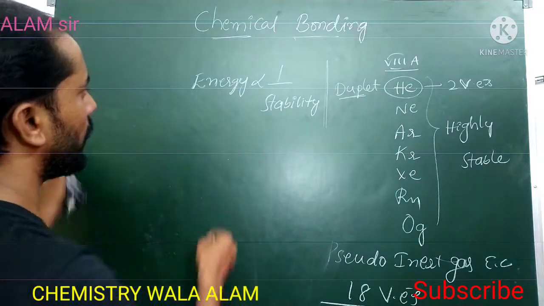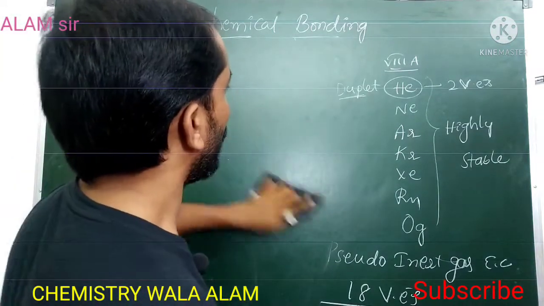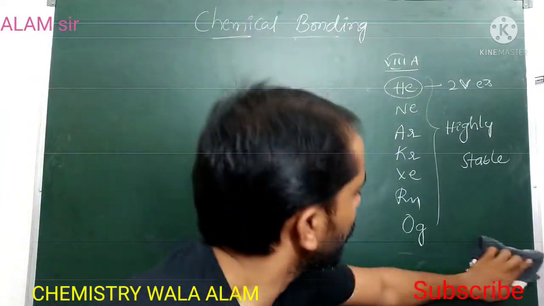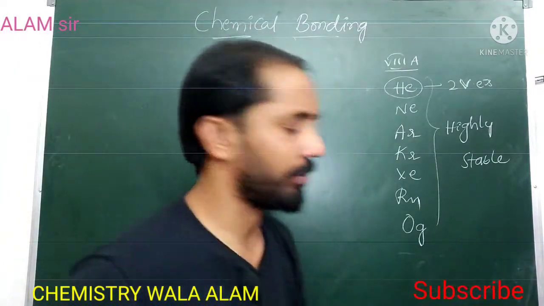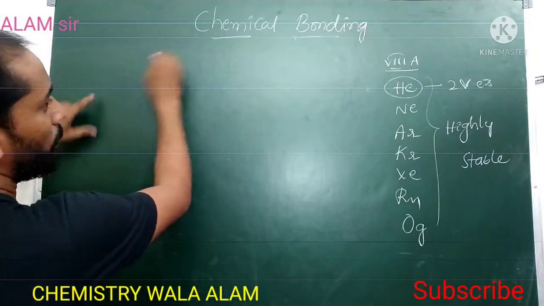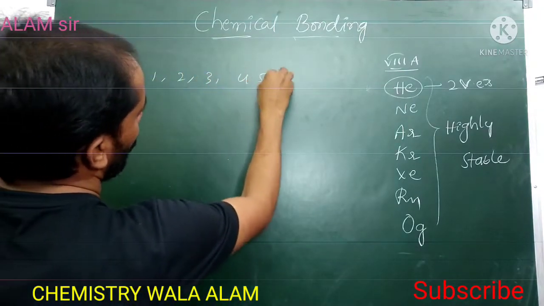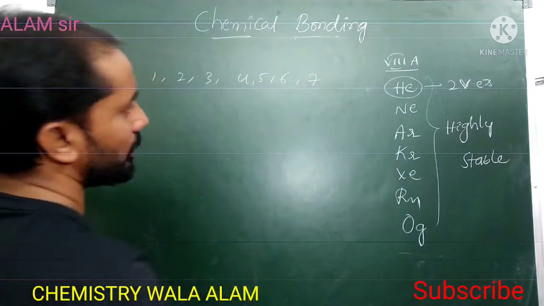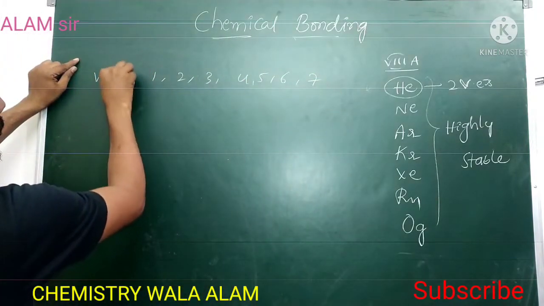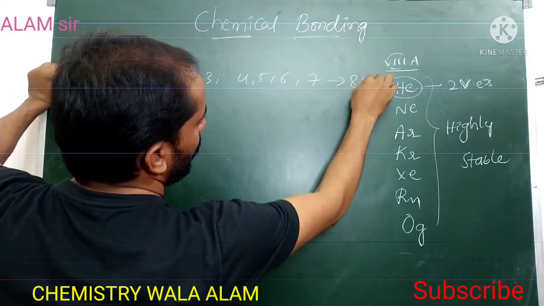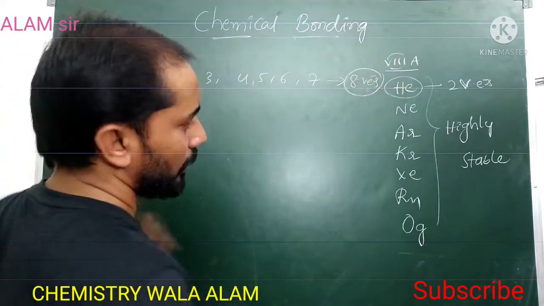But some elements have 1, 2, 3 or 7 valence electrons. The 1A group elements, 2A group elements and so on, containing 1, 2, 3, 4, 5, 6, 7 valence electrons, try to get 8 valence electrons.